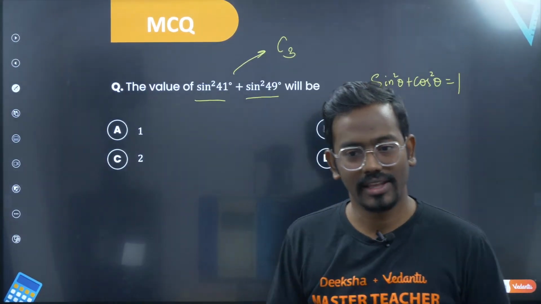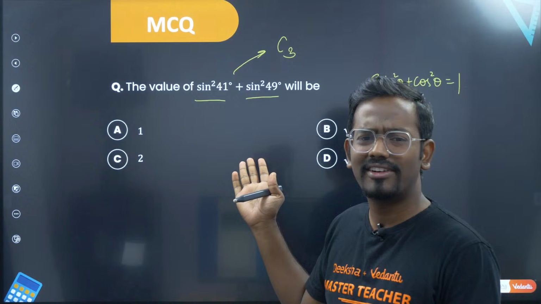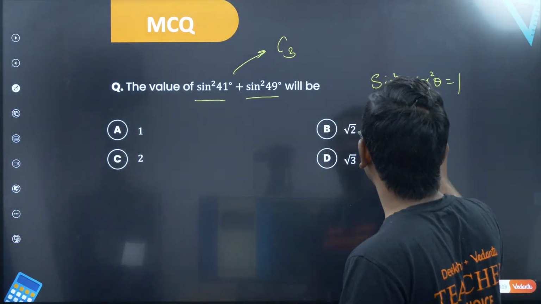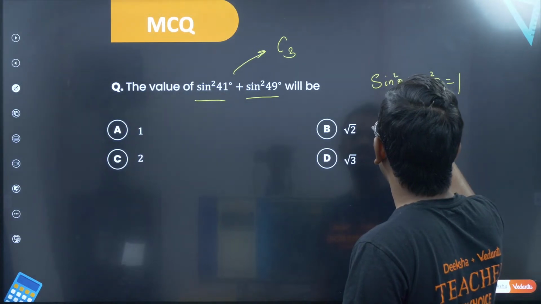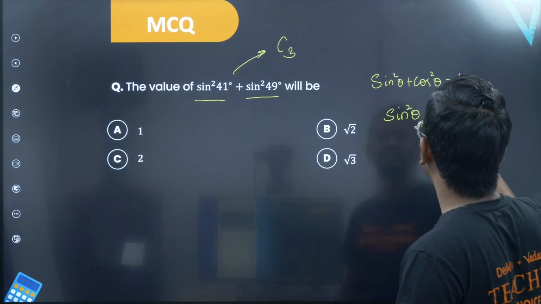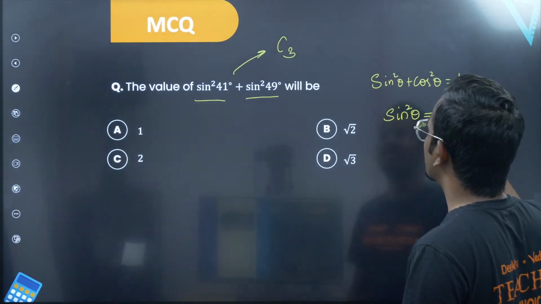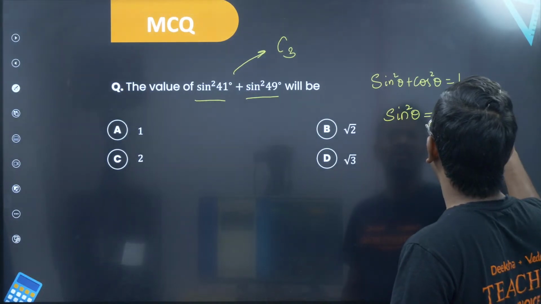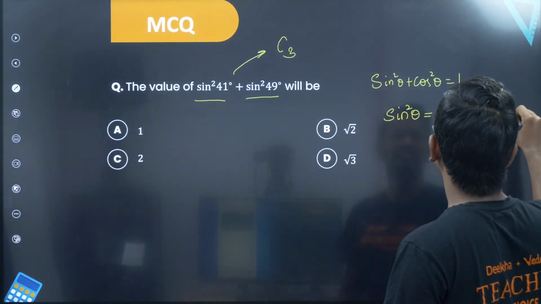What should I do? You will have to convert sin to cos. Sin square theta can be written as 1 minus cos square theta, or cos square of 90 minus theta.